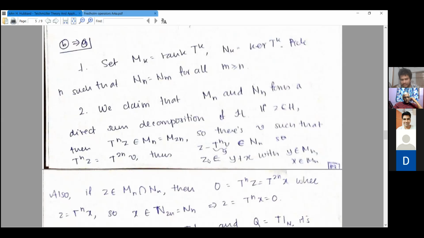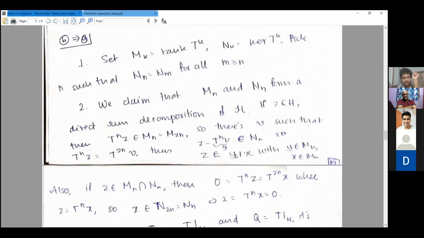So z is in y plus n, where you take the y component to be this Tn of v and the x component to be this x. So now the only thing that we have left is to show that this intersection is trivial. So that's also clear, right?